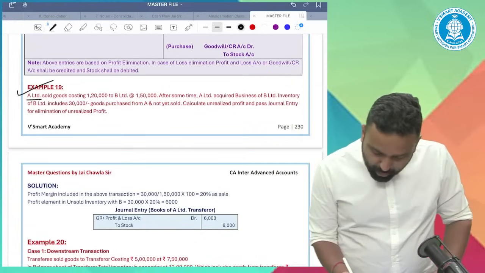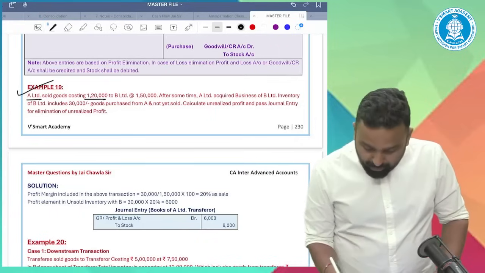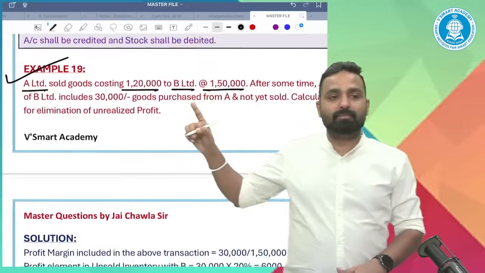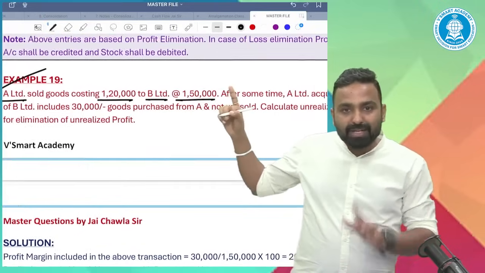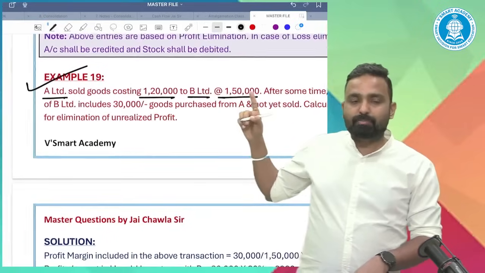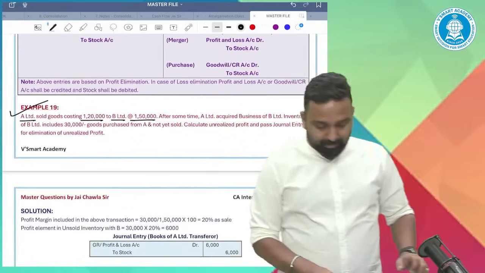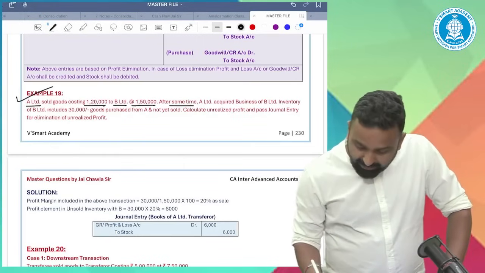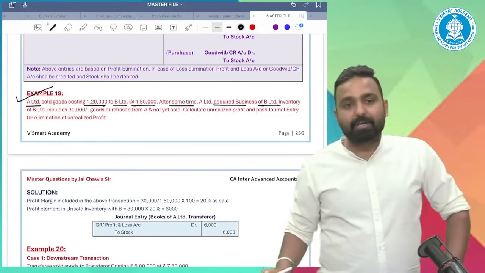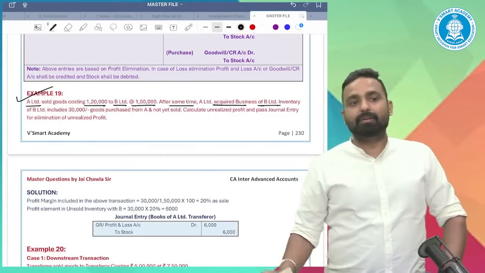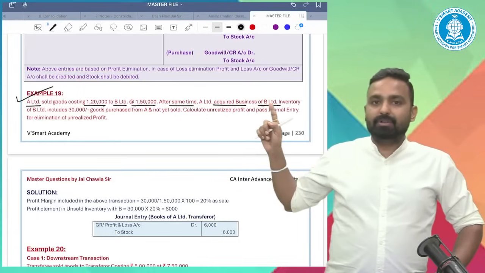A Limited sold goods costing 120,000 to B Limited at 150,000. Now how much profit has been made? 30,000 profit was made. After some time, A Limited acquired the business of B Limited.